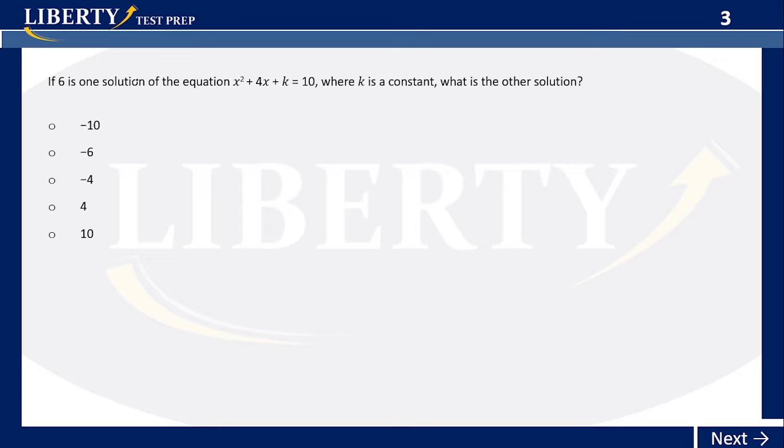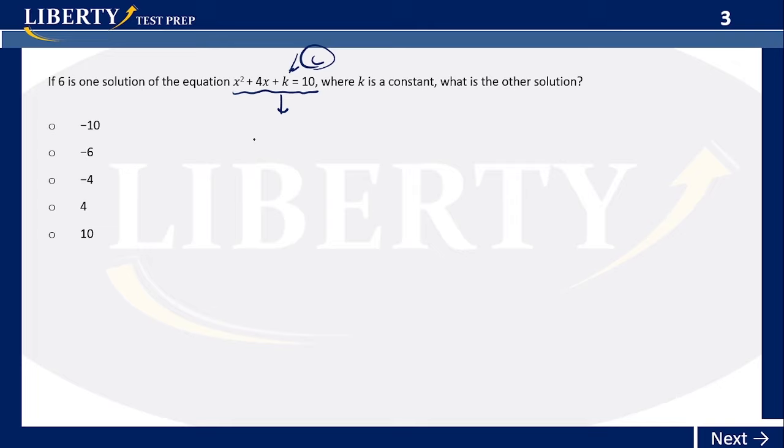All right, so how do we do this? If 6 is one solution of the equation, where k is a constant, k is actually taking the value of c, right? We already noticed that. What is the other solution? Okay, so 6 is one solution. Let's first give this a little twist to give it the format of a quadratic equation where we can work.